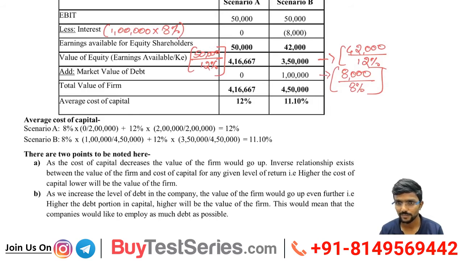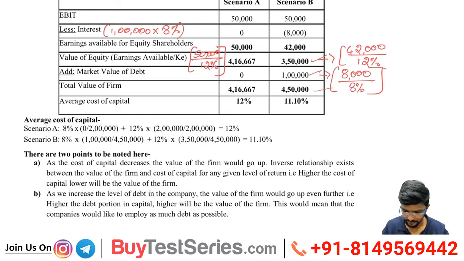Here they have not considered the capital, they have considered the market value. Agree na? Whatever the market value of equity is there. See, total is 4,50,000. In this, how much is equity proportion? 3,50,000. How much is debt proportion? 1 lakh. Any confusion? No, na? Pakka, right? Shall we move ahead?